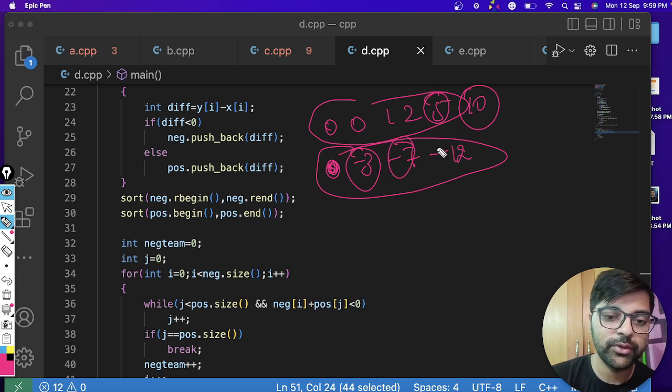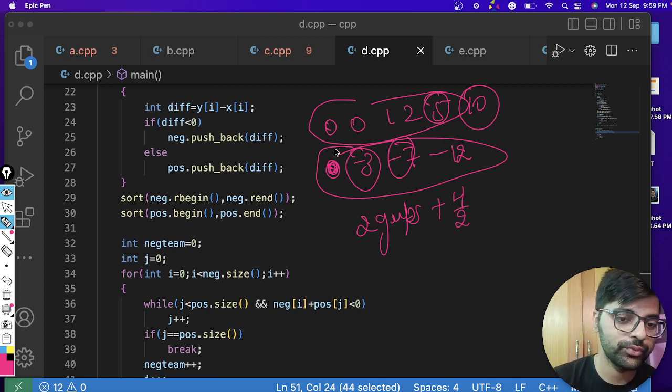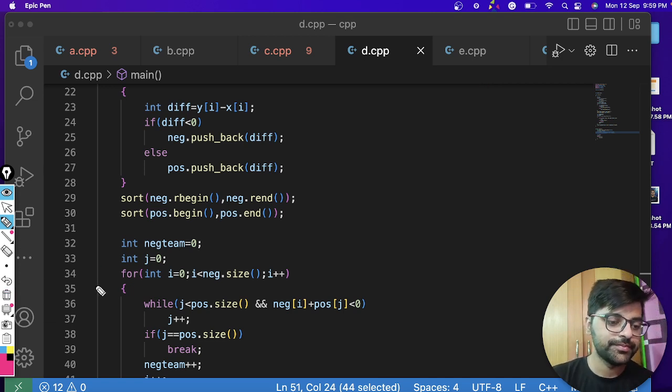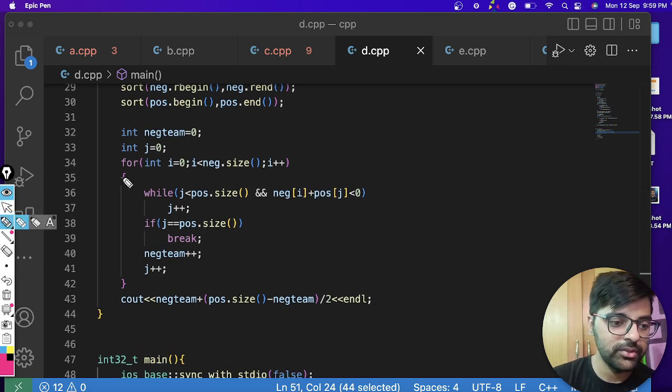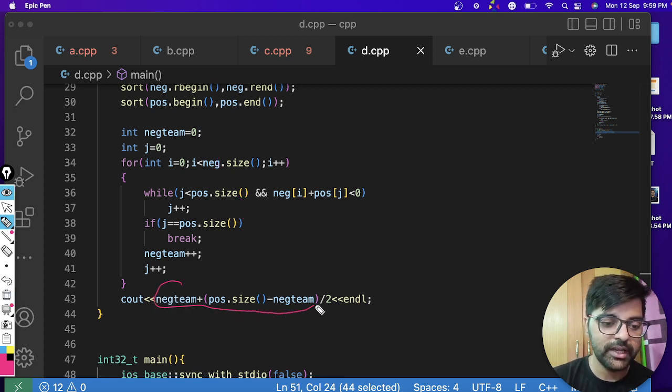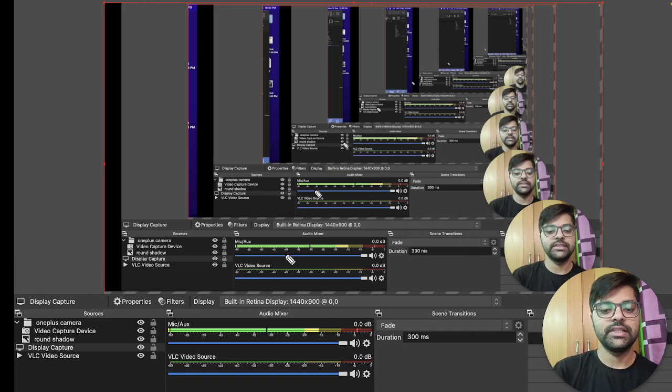So we have found two groups and there are 4 elements left, so 4 by 2, because 2 persons will form a group, 2 from the positives, and this negative number will go to waste. So I have calculated how many negative teams can be paired using this sorting, and after that, as I explained, I found the positive minus negative total number of teams by 2. So I hope that the solution is clear to you.